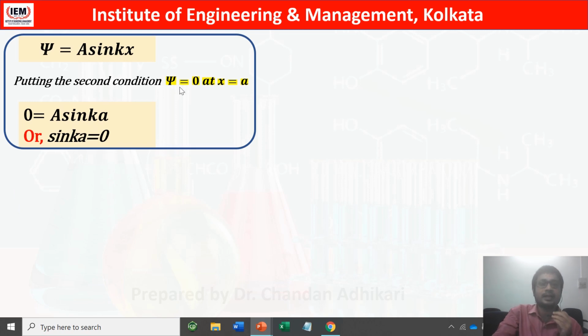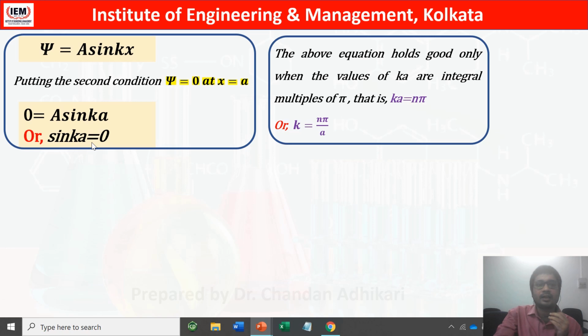Now if we put the second condition, that is psi equals 0 at x equals a, then what will happen? 0 equals a sin ka. We are putting psi equals 0 and x equals a. So a sin ka equals 0, or sin ka equals 0. Sin ka equals 0 means ka equals n pi, because at multiples of pi, sin will be 0. Or we can write k equals n pi by a.